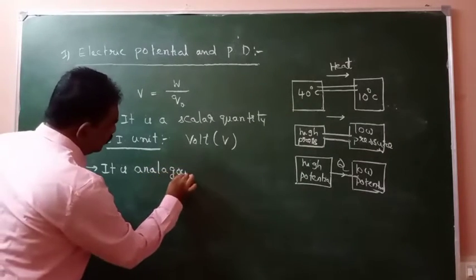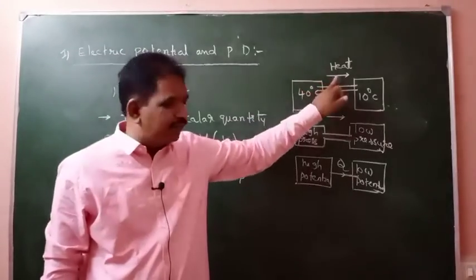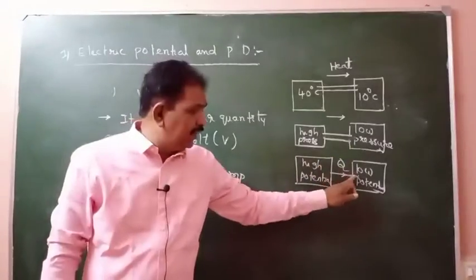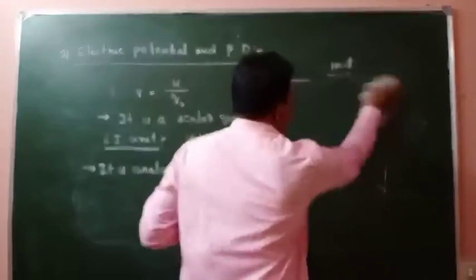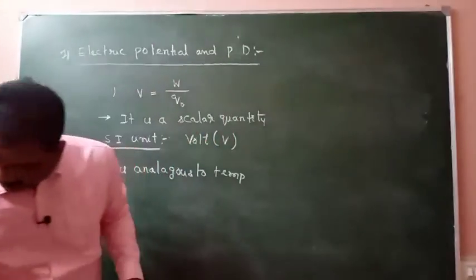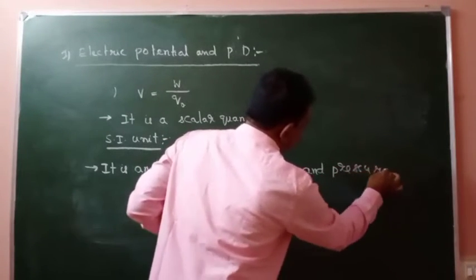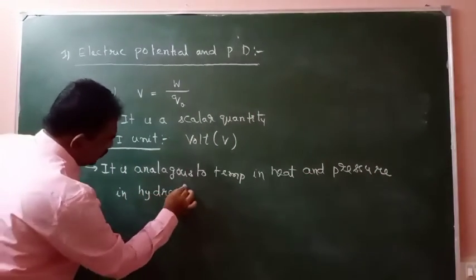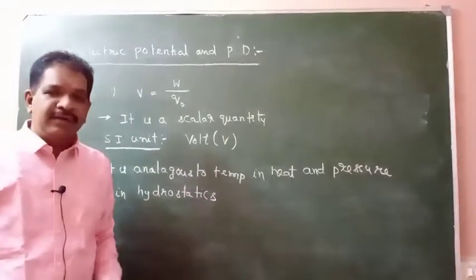So it is analogous to temperature. Here what is flowing? Heat energy is flowing. Here what is flowing? Liquids or gases are flowing. Here what is flowing? Charge will flow. So it is analogous to temperature in heat and pressure in hydrostatics.